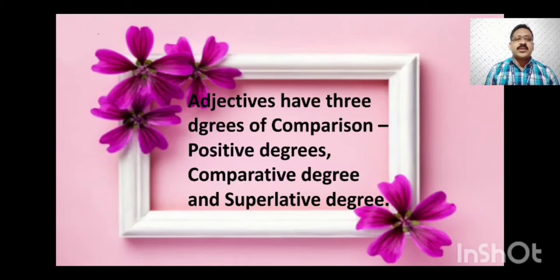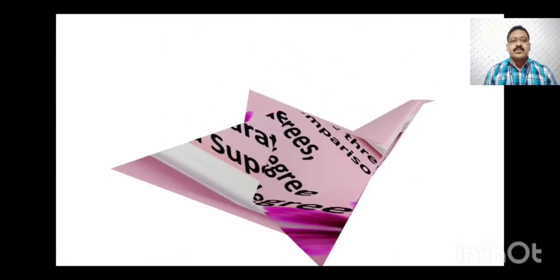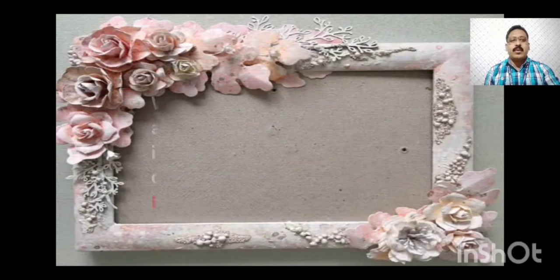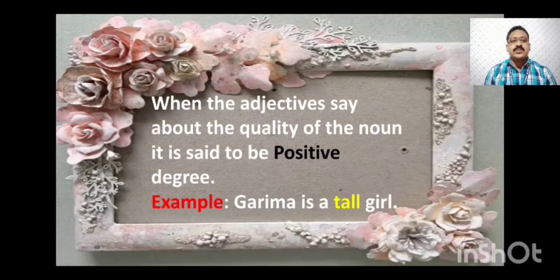First of all, adjectives have 3 degrees of comparison: positive degree, comparative degree and superlative degree. So first we will know about what is positive degree.